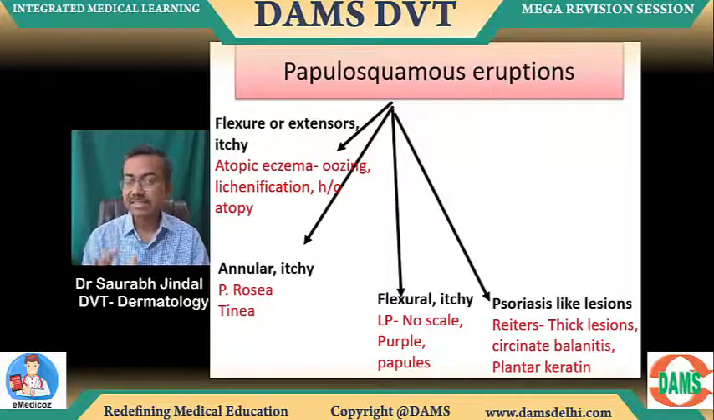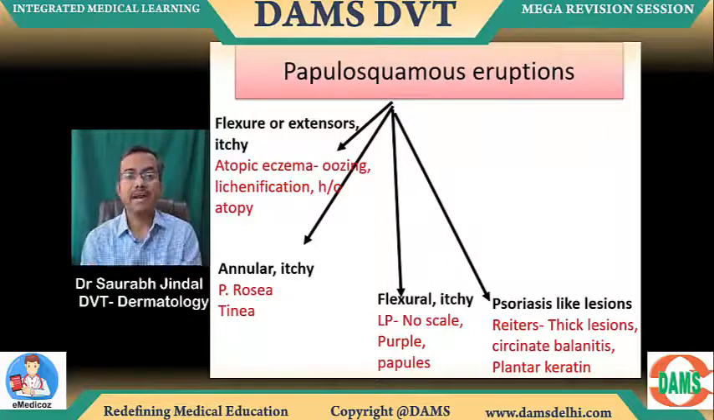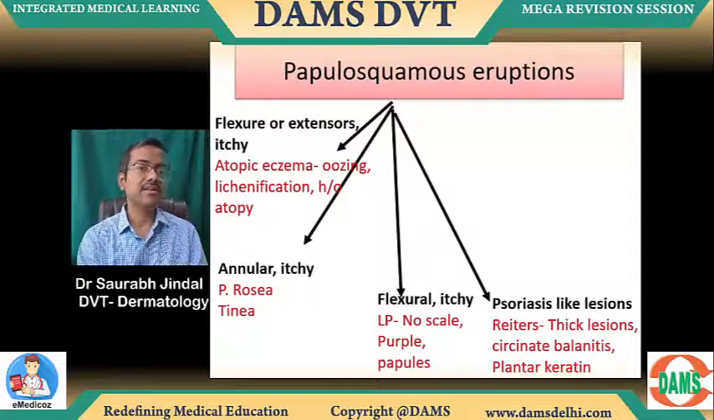If it's psoriasis like lesions, okay, don't jump to psoriasis. If it's silvery scale mentioned, just don't jump to psoriasis, because if along with psoriasis like lesion there is some thick plantar scaling mentioned, plantar में foot पे बहुत thickened sole है, some circinate balanitis mentioned or image given, some plantar keratoderma, some urethritis given, some urethral discharge, some STD exposure, then it's Reiter's disease, not psoriasis.